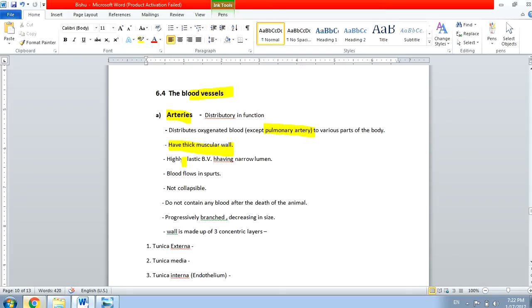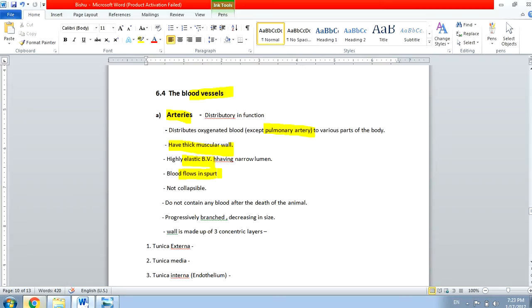Then it is highly elastic. The blood vessel is highly elastic. Sometimes the heartbeat will reduce or the power will reduce, so the artery has to decrease its size. Sometimes the heartbeat is too high. When the blood pressure is high, to decrease the blood pressure, the artery may increase the diameter. So that's why the artery is elastic.